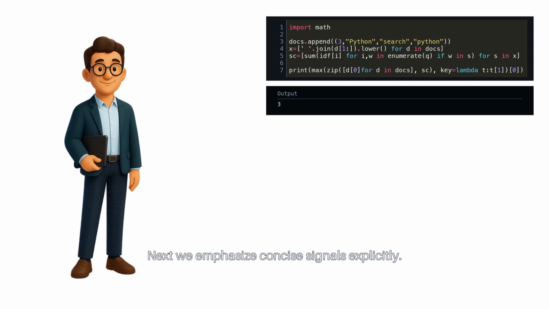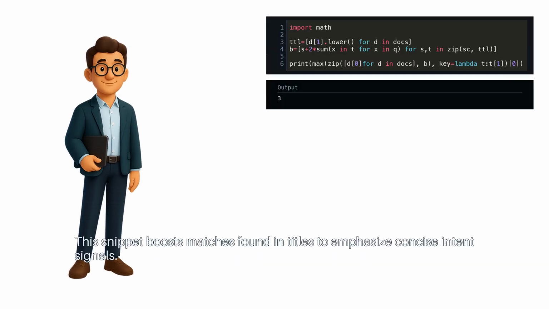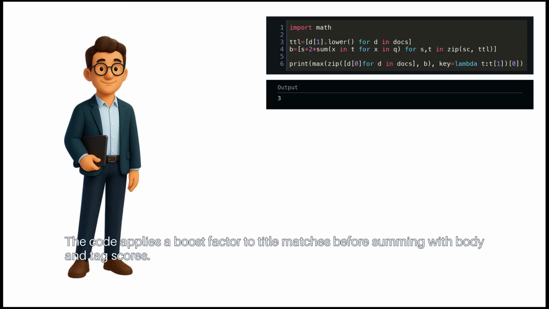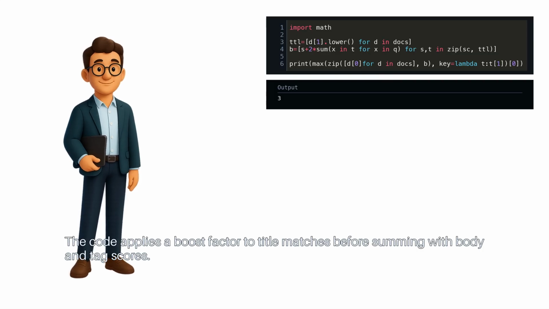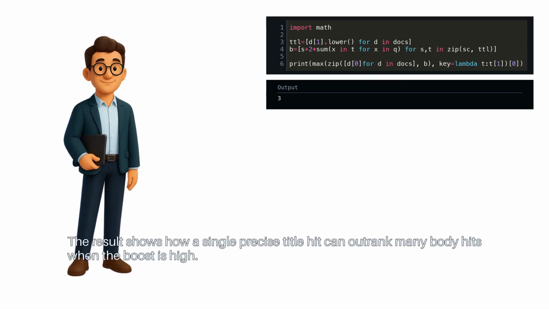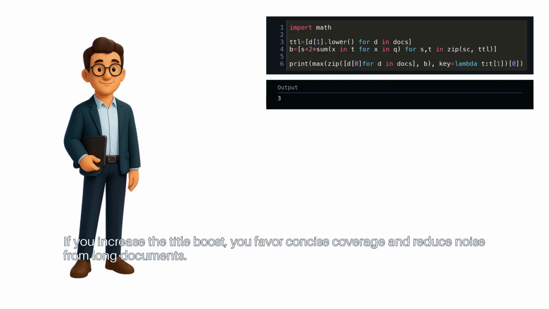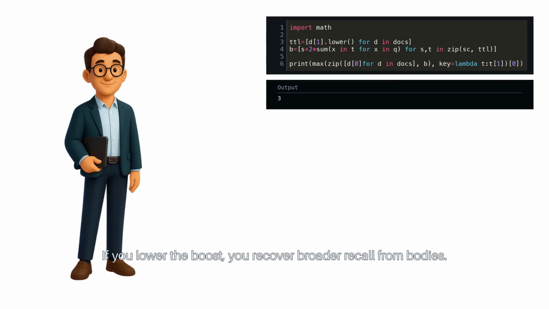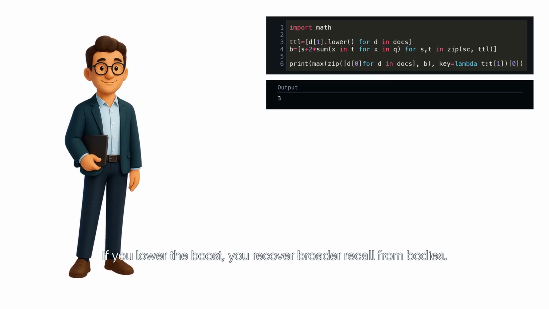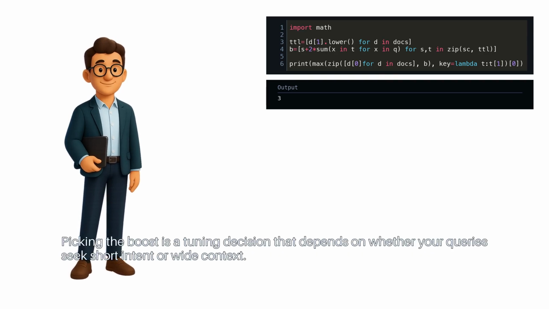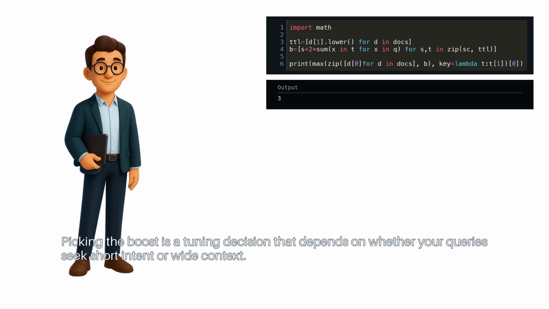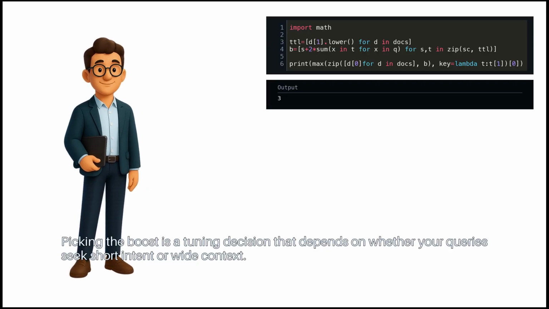Next, we emphasize concise signals explicitly. This snippet boosts matches found in titles to emphasize concise intent signals. The code applies a boost factor to title matches before summing with body and tag scores. The result shows how a single precise title hit can outrank many body hits when the boost is high. If you increase the title boost, you favor concise coverage and reduce noise from long documents. If you lower the boost, you recover broader recall from bodies. Picking the boost is a tuning decision that depends on whether your queries seek short intent or wide context.